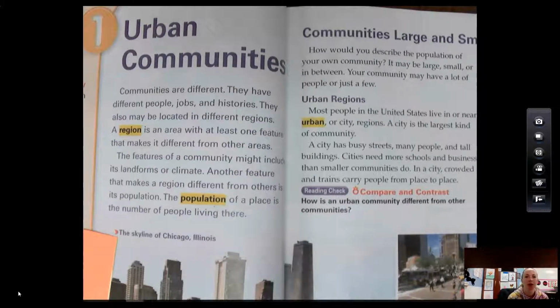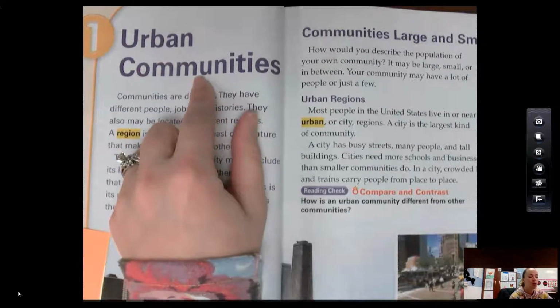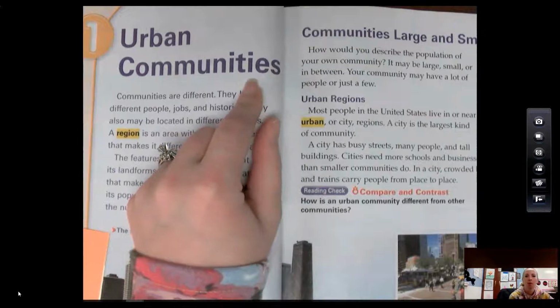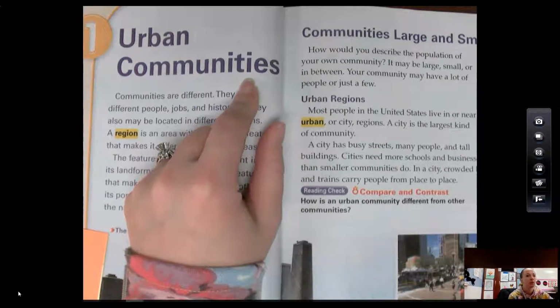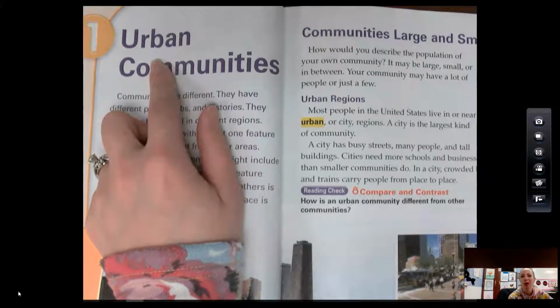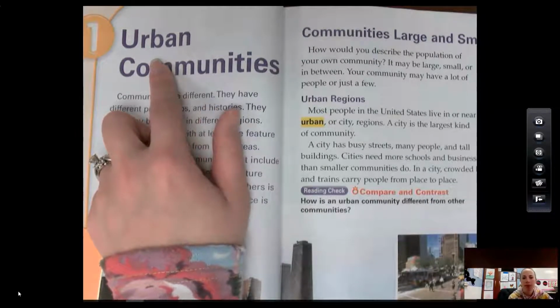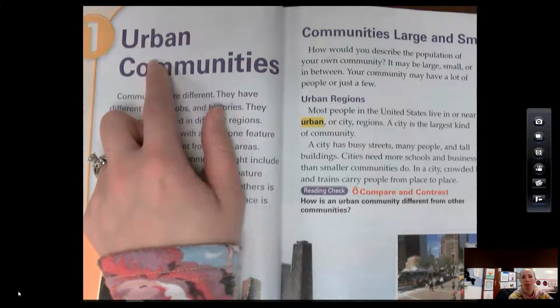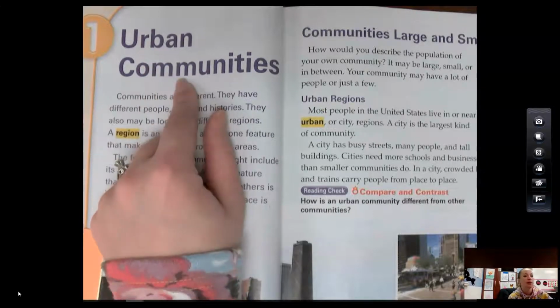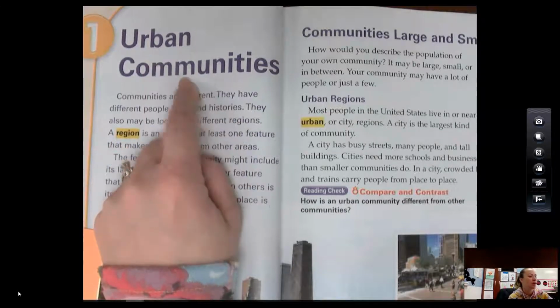Today we are going to be starting Lesson 1 in Chapter 2, and we're going to be talking about urban communities. I'm sure you've heard the word communities before. Remember, a community is just a place you live. So today we're adding the word urban. Urban means a really big city. I'm talking like New York City, Los Angeles, Chicago. Those are really large cities. Now, Lima is big, but it's nothing like the urban communities we're going to be talking about. So urban means big city. Communities means where you live. So urban communities is a big city where you live.